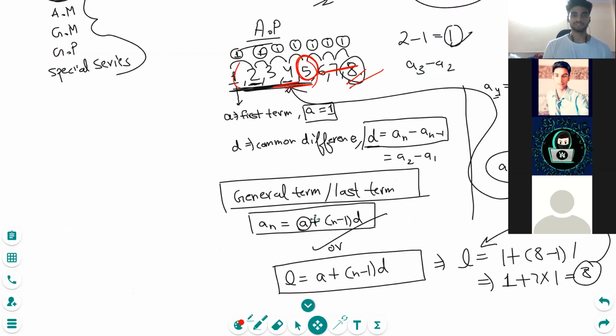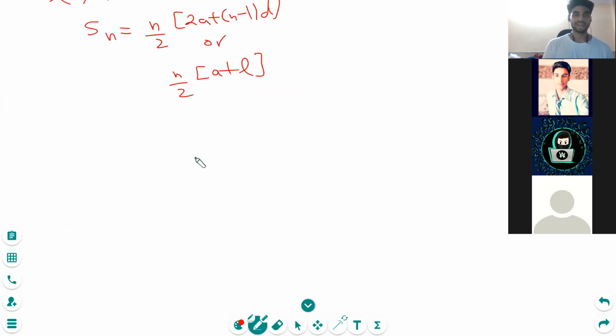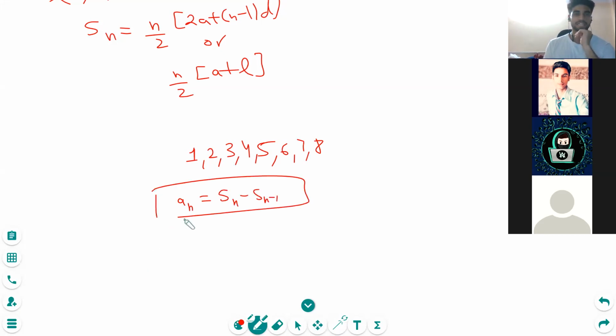For this general term, there is another formula. I am telling you this together because later on when we do the chapter, it will be very easy for you. Actually there is one more formula for the general term. This is Sn minus Sn-1. This is my formula. Now see, this actually works. We have A4. Yes, this was in 10th.